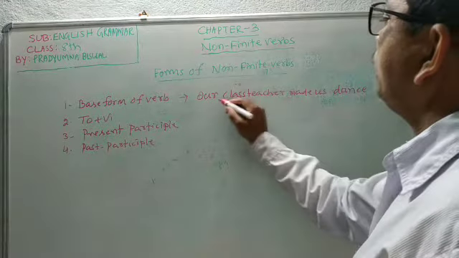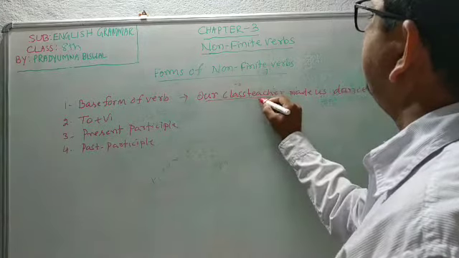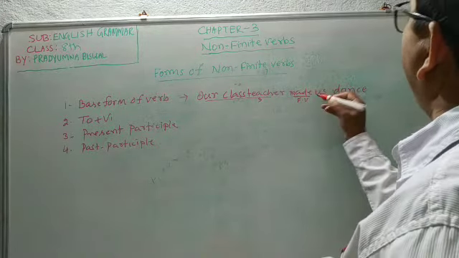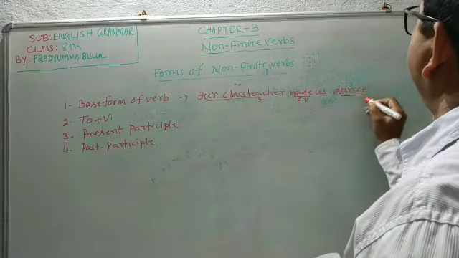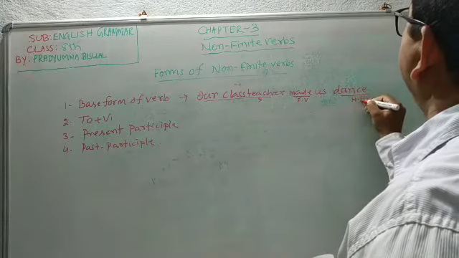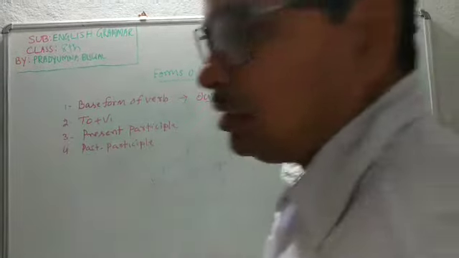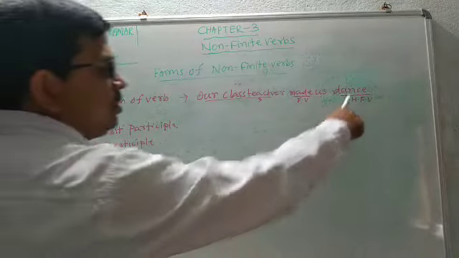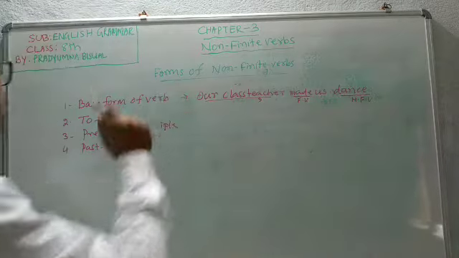Here, our class teacher is the subject, made is the finite verb, us is the object, and dance is only the base form, so it is the non-finite verb. It is known as the base form of verb.